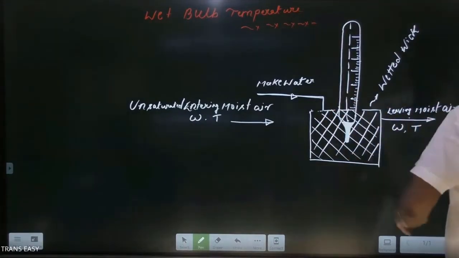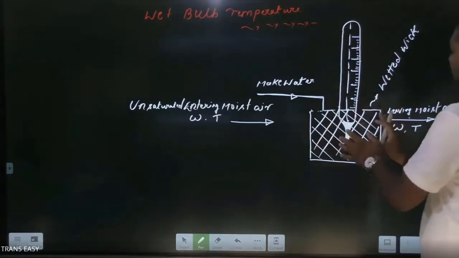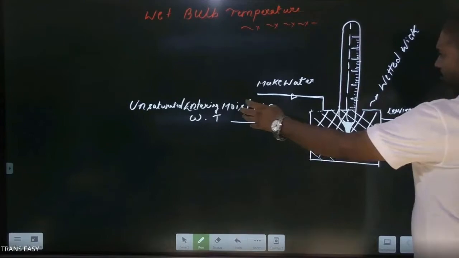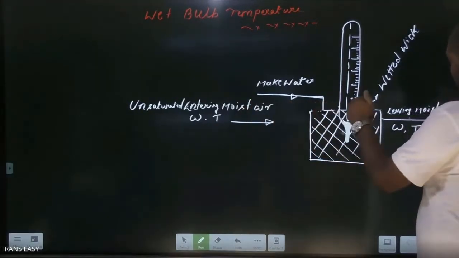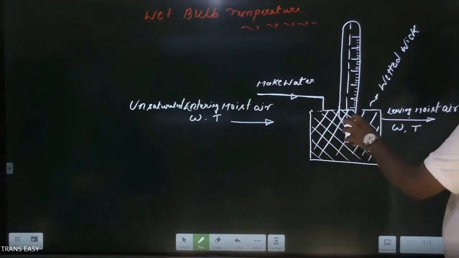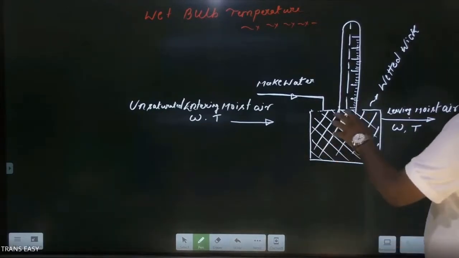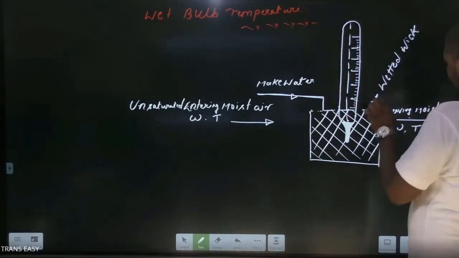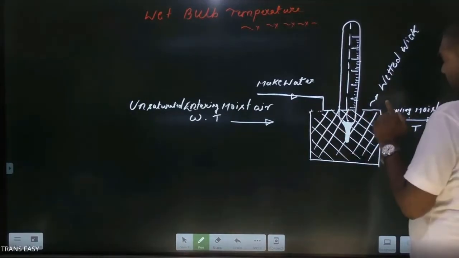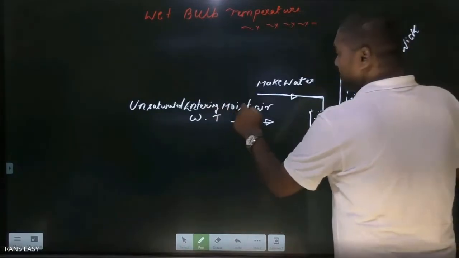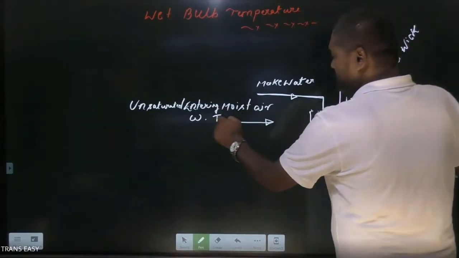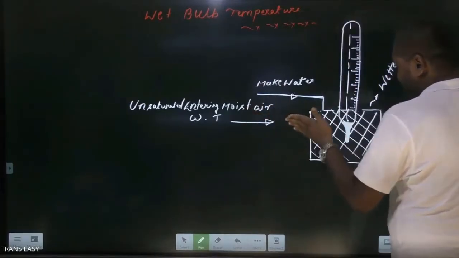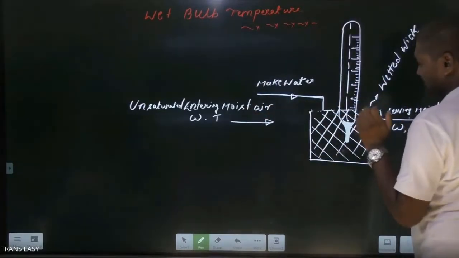But this water body is continuously facing unsaturated moist air flowing over it. Okay, this will show a big change. Initially, the water in the wetted wick is taken from the atmosphere, and this unsaturated moist air is also taken from the atmosphere. So both are at the same temperature initially.